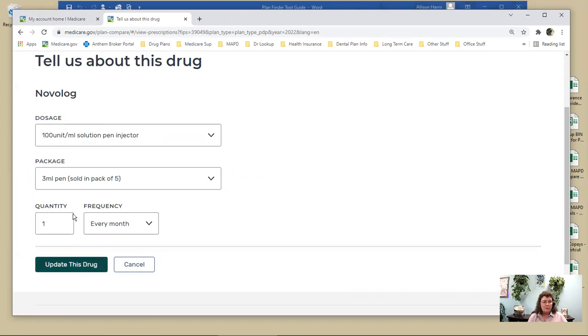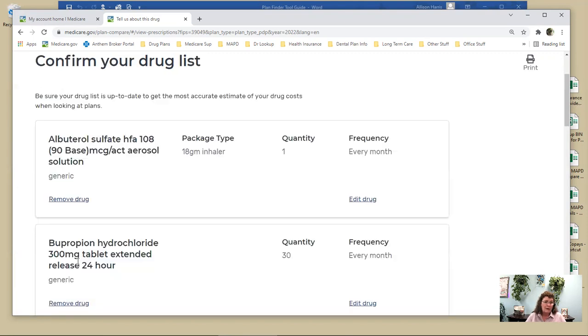Okay, so be aware when it's sold in a package of a number of them that you're doing your math to make sure you're not getting too many. If you get too many, what you'll find is at the end you'll see a cost of $4,000 for insulin, and you'll be like, first of all, you'll probably have a stroke, and then you'll be like, something's wrong.